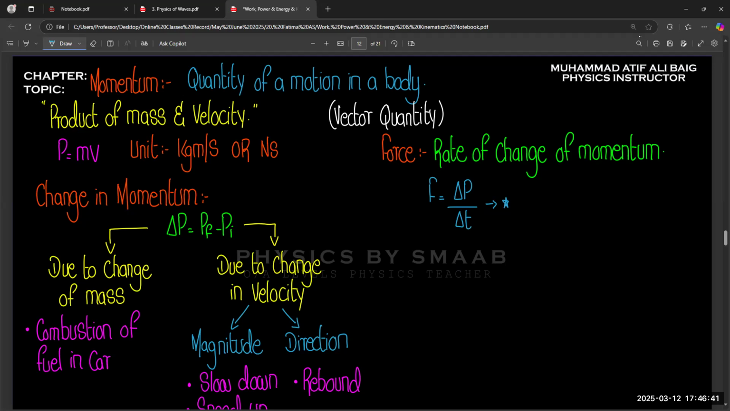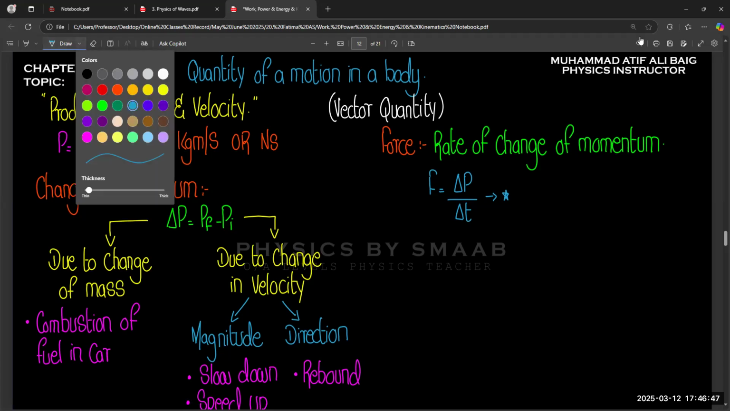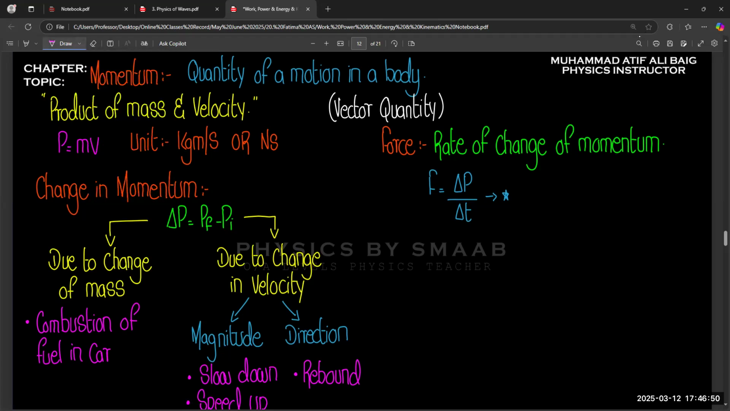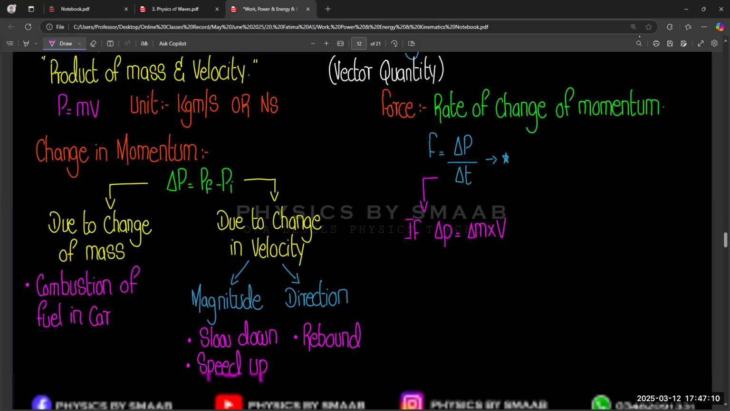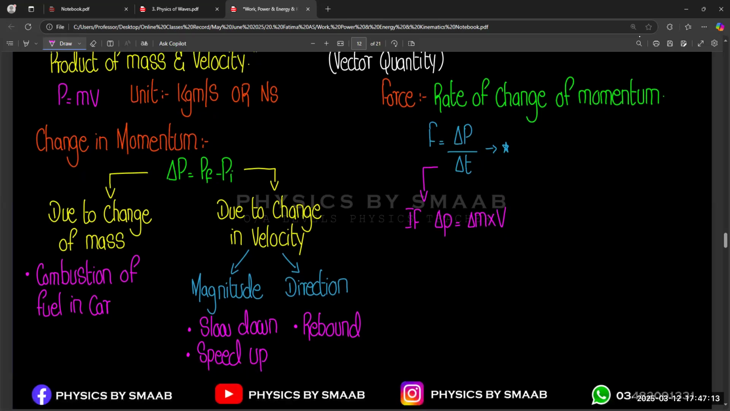And in this rate of change of momentum, for example, if we consider two different scenarios: change in momentum is equal to change in mass into velocity. So, for example, if you consider the formula of force as momentum over time, and momentum is equal to mass into velocity.